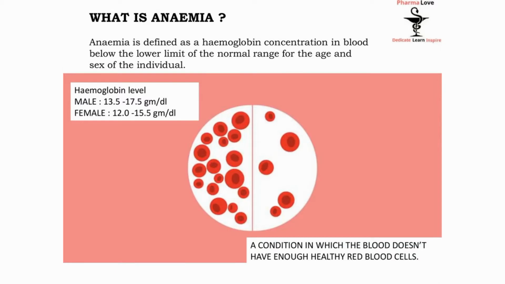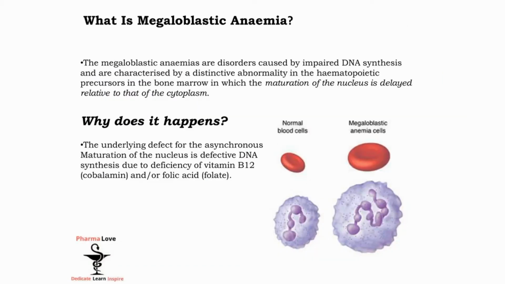Now let us understand our topic, megaloblastic anemia. According to the definition, megaloblastic anemia are disorders caused by impaired DNA synthesis and are characterized by a distinctive abnormality in the hematopoietic precursor in the bone marrow, in which the maturation of the nucleus is delayed relative to that of the cytoplasm. Now, why does this happen? This happens due to underlying defect for the asynchronous maturation of the nucleus, which is defective DNA synthesis due to deficiency of vitamin B12 and folic acid.